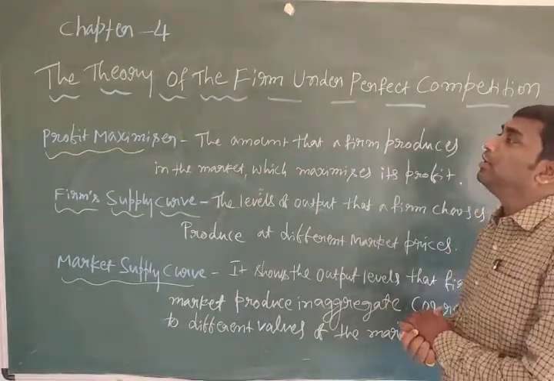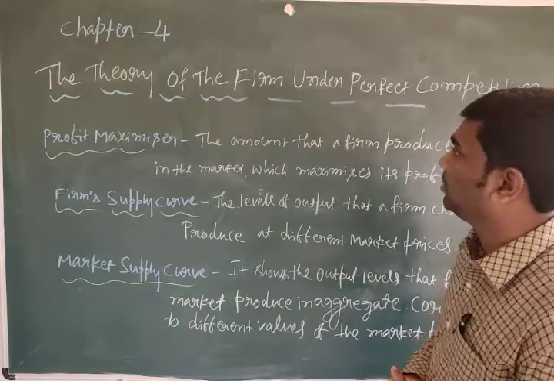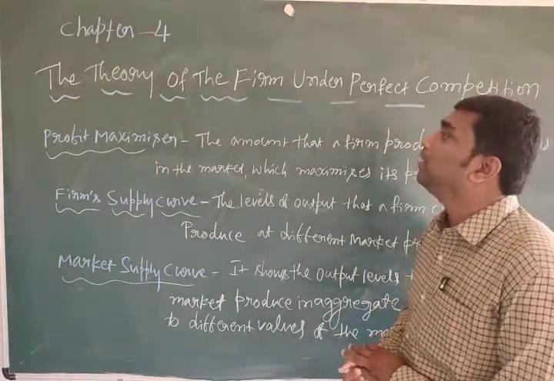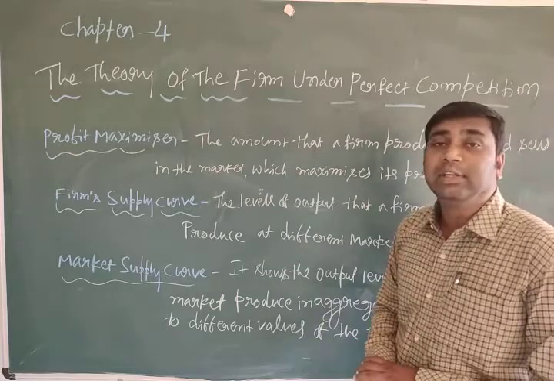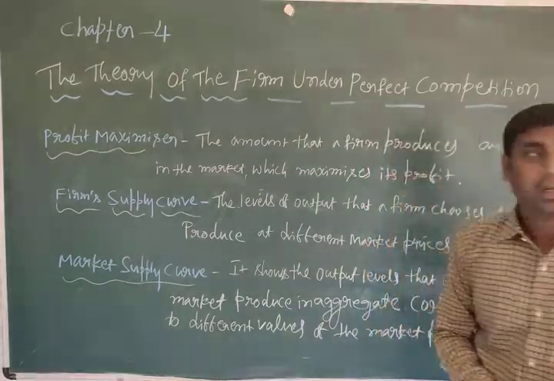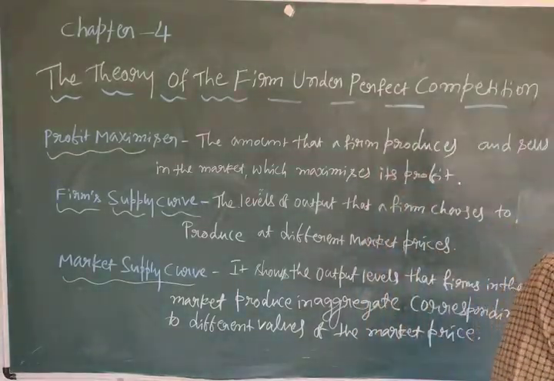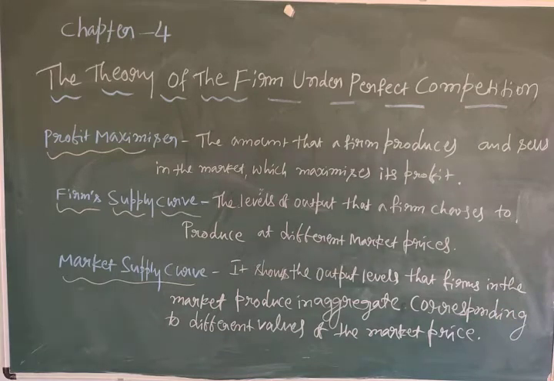So what is the meaning of perfect competition? Then what is the meaning of theory of firm? Everything we have to discuss in this chapter. We are going to study the meaning of firm, the meaning of perfect competition, and the features of perfect competition.